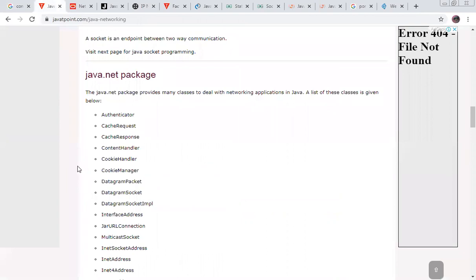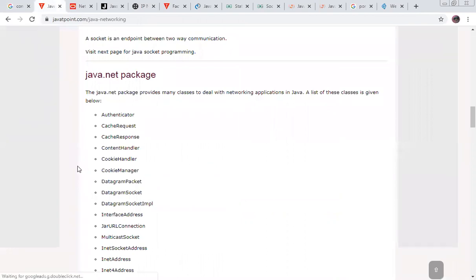Anything we try to learn in Java, we just put it in a package.